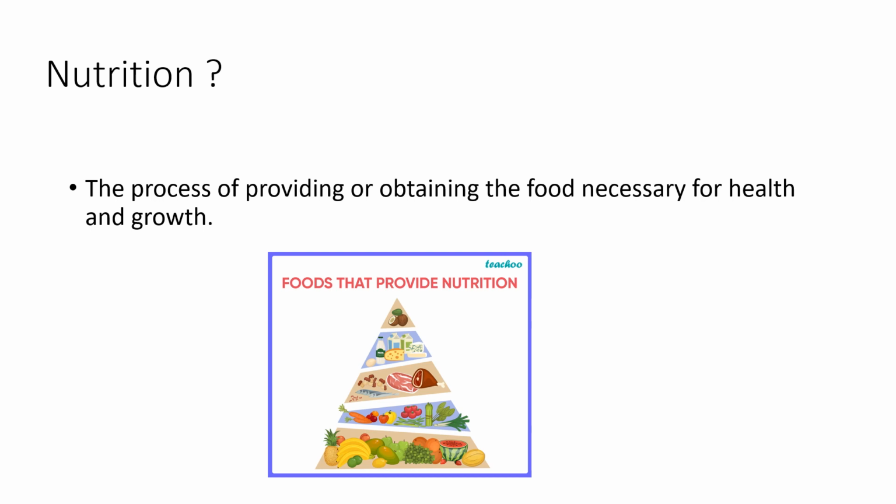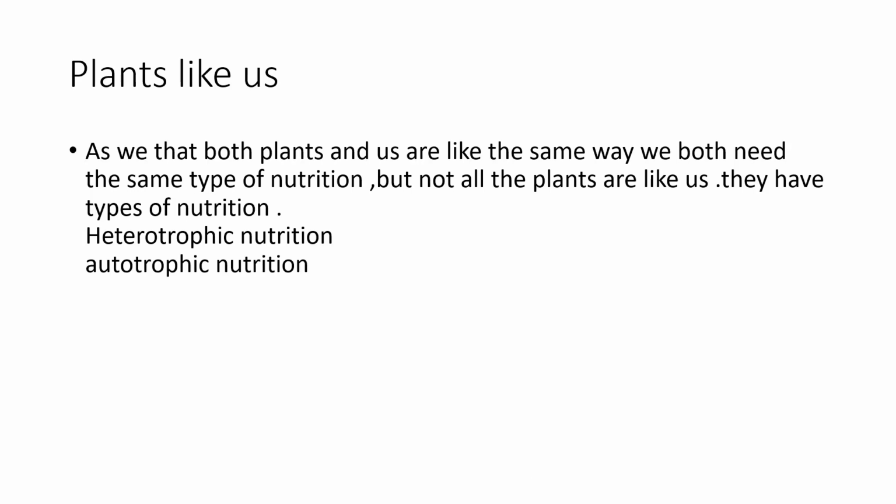As we know, plants are very similar to us in the nutrition that we both take. We both need the same type of nutrition, but not all plants are like us. This tells us that there is a classification in plants. All plants are not like us, but a few plants are like us.